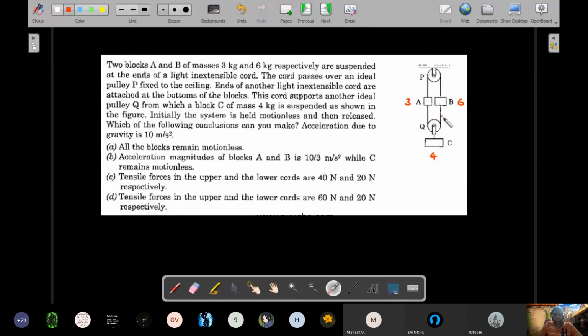Okay. Now, if these two individually are 20 Newton, listen carefully. On this block A, there will be a 20 Newton downward force and its own 30 Newton, because 3 kg, 30 Newton. So block A is going to get pulled down overall with 50 Newton force. And that 50 Newton force should be the tension in this thread, which transmits over as 50 Newton here. I hope you're following the sequence. With 50 Newton here and 20 Newton here and its own 60 Newton downward, block B cannot be in equilibrium.